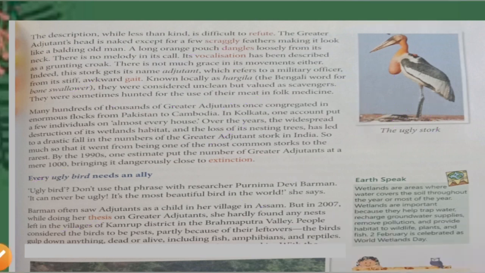Leftovers means the food that remains. Gulp down means to swallow. They gulp down anything, whether it is dead or alive, including fish, amphibians and reptiles. They are supposed to have everything. Still, people have a problem.